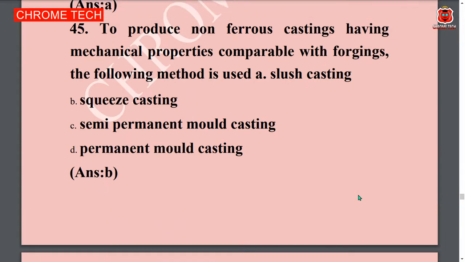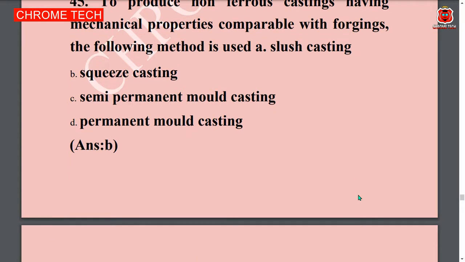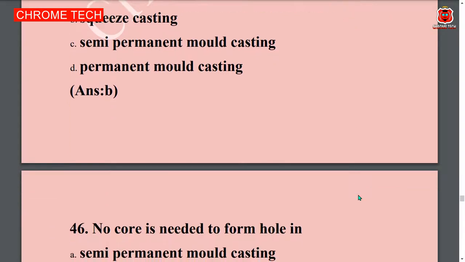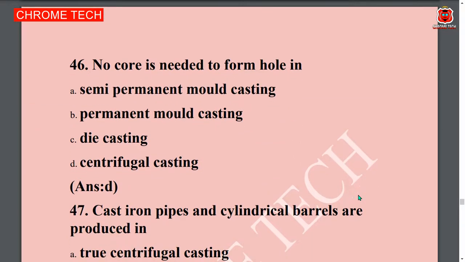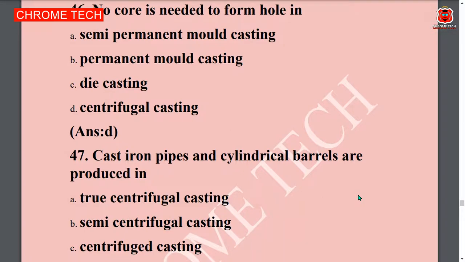To produce a non-ferrous casting having mechanical properties comparable with forgings, the following method is used. Option B is the correct answer. Squeeze casting is the correct answer. No core is needed to form a hole in dash. Option D, centrifugal casting, is the correct answer.